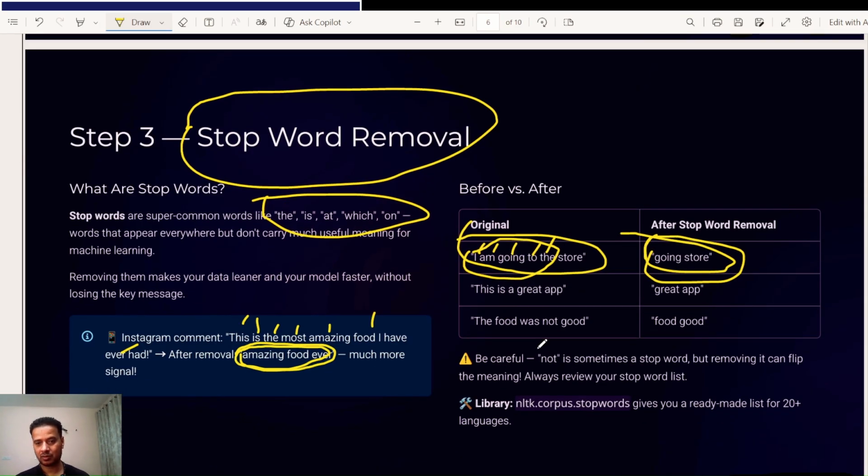Also ensure that you do not remove "not". Be careful. "Not" is sometimes a stop word, but removing it can flip the meaning. Always review your stop word list, right?